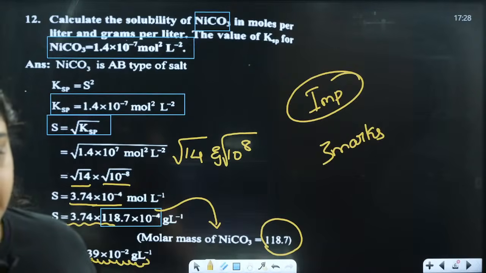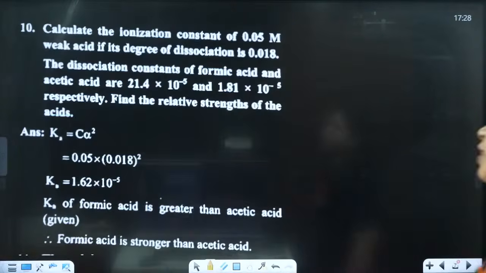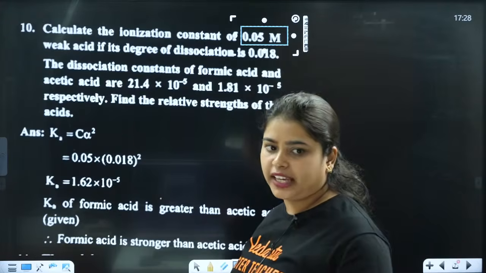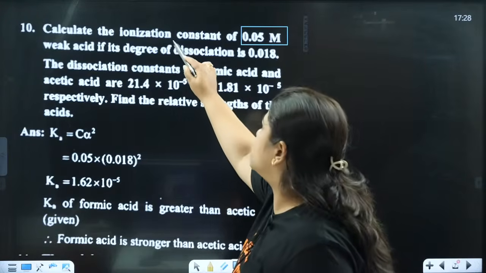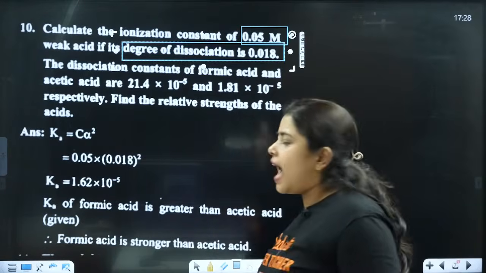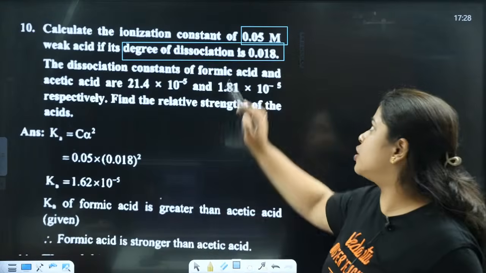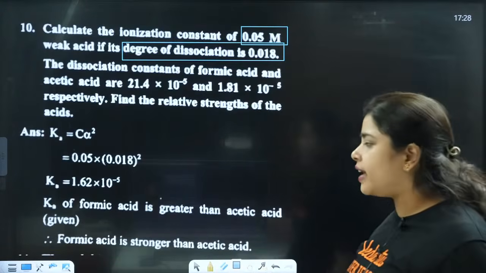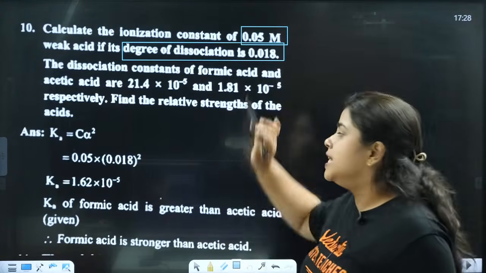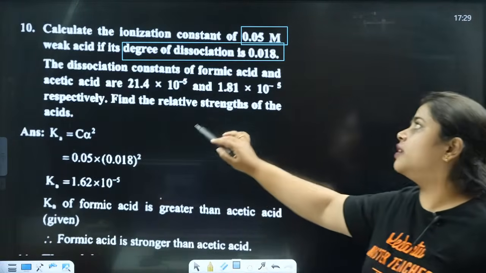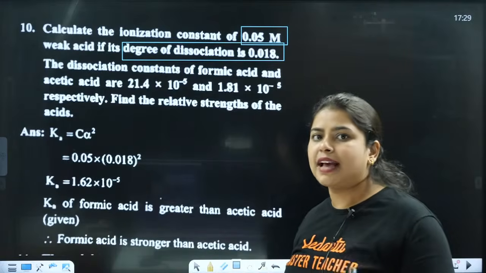Yes, next question we are going to go. That is, calculate the ionization constant of 0.05 M weak acid, if the degree of dissociation is 0.018. Okay, ionization constant ಕೊಟ್ಟಿದ್ದಾರೆ. ಏನಪ್ಪ ionization constant? 0.05 M. ಕ್ಲಿಯರಾ? Weak acid ದು degree of dissociation ಎಷ್ಟು ಕೊಟ್ಟಿದ್ದಾರೆ? 0.018.